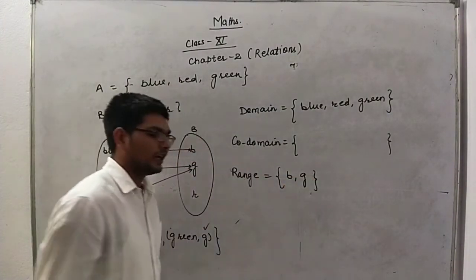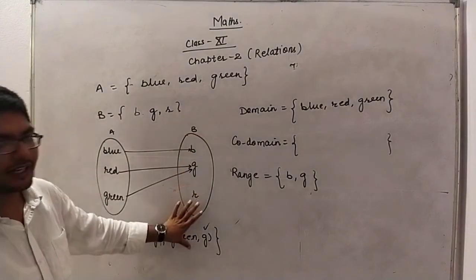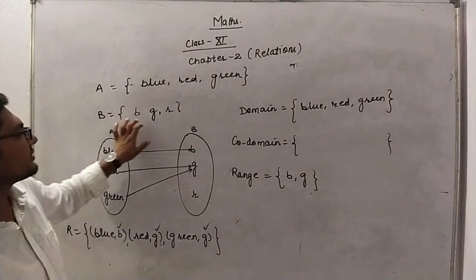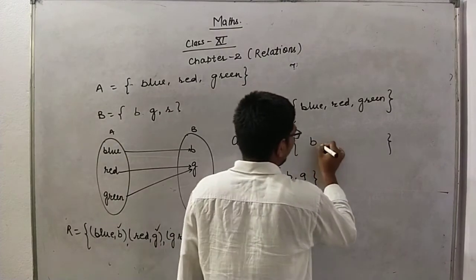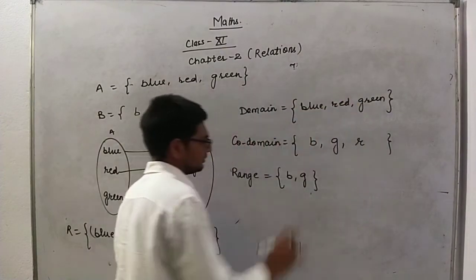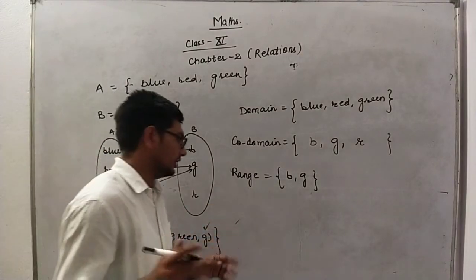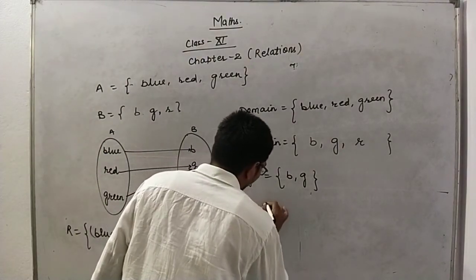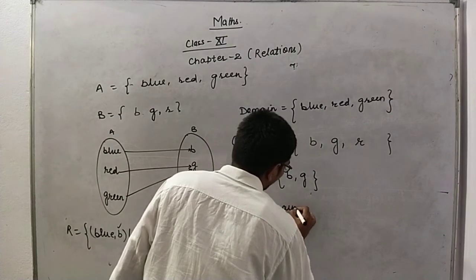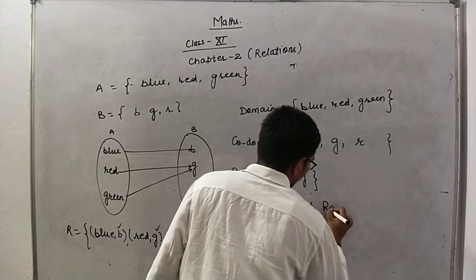And for codomain, I told you it is the complete set B, whatever is mentioned, it's B, G, R. So in this case, your codomain and range are not equal. Okay, codomain is not necessarily equal to range.